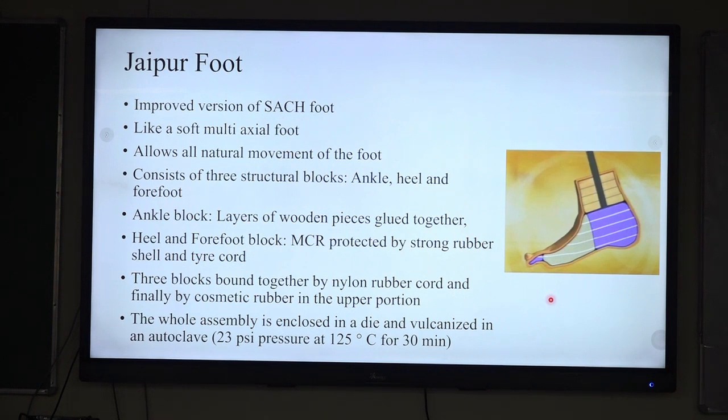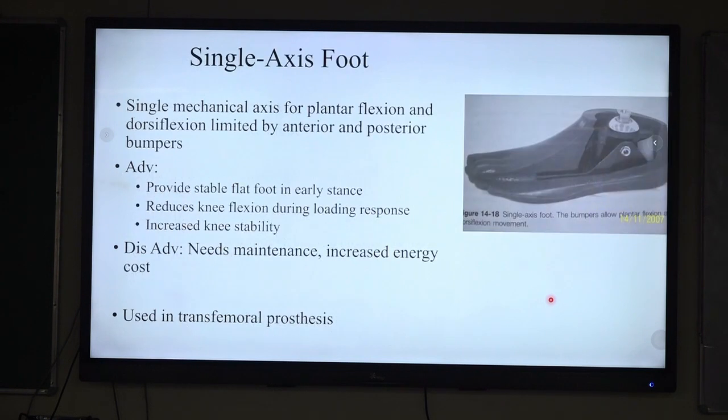Heel and forefoot blocks are made up of microcellular rubber. They are protected by a strong rubber cellular tie cord. So all three blocks are bound together with a nylon rubber cord, and finally the cosmetic rubber is covered on the rest. This whole assembly is enclosed in a die and then vulcanized to prepare the Jaipur foot.